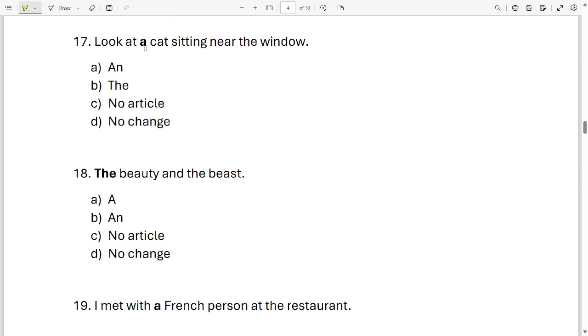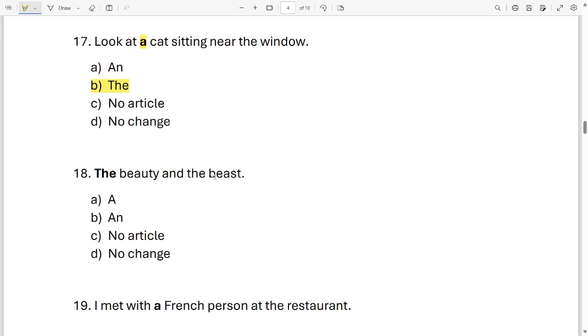Look at a cat sitting near the window. Here a is in bold. So do we need to change this with and the or no article change is required? No changes required. Look at the sentence. Is this sentence correct or do we need to change a is wrong? Okay, your option is option B. We have to change it. Instead of a it should be the. Look at the cat sitting near the window. Next sentence.